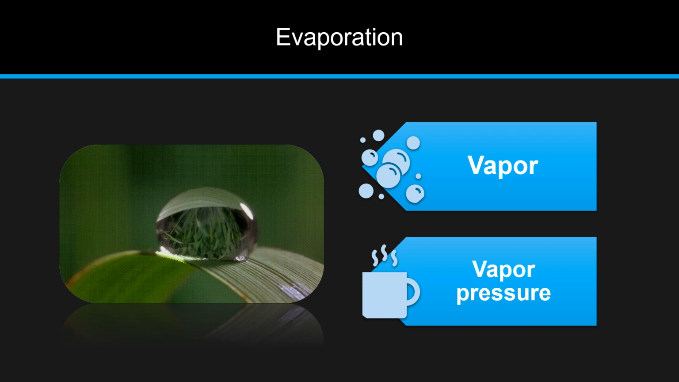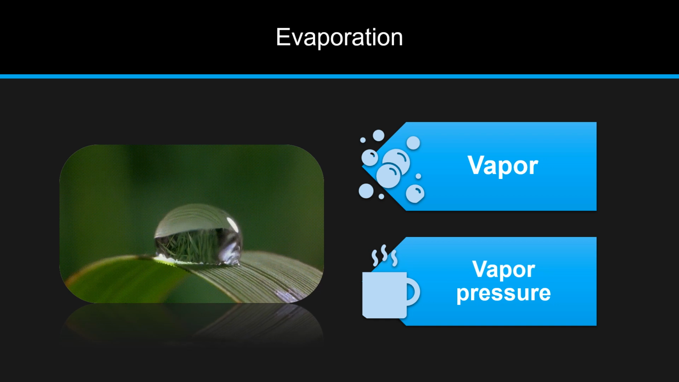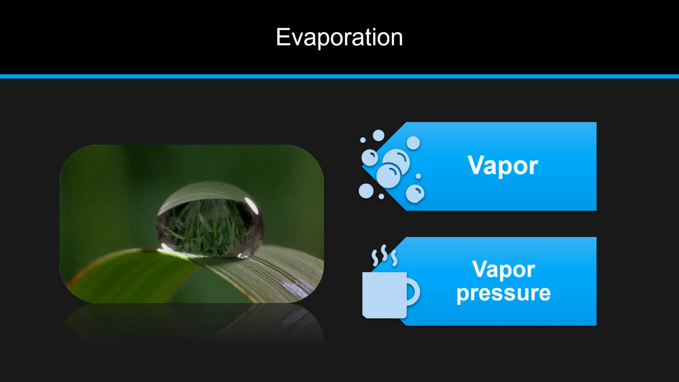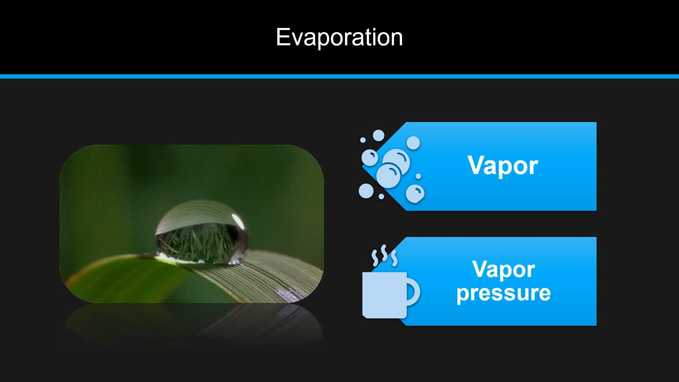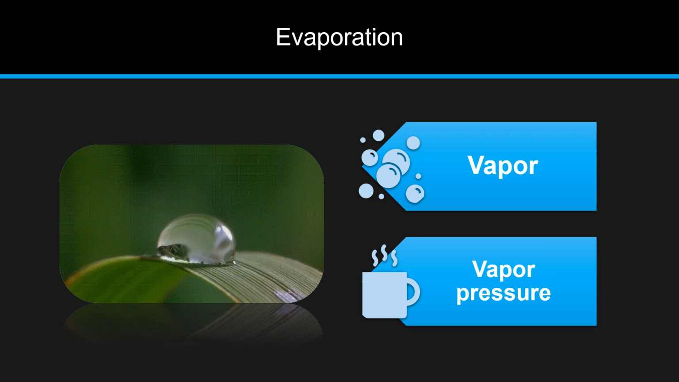Now remember, vapor is the gaseous phase of a substance which is normally liquid or solid at room temperature. Vapor pressure, on the other hand, is the pressure exerted by a vapor in thermodynamic equilibrium with its condensed phase, either a solid or a liquid, at a given temperature in a closed system.